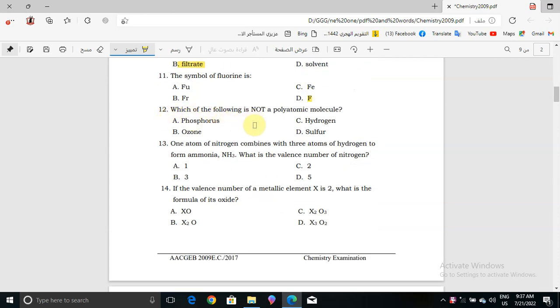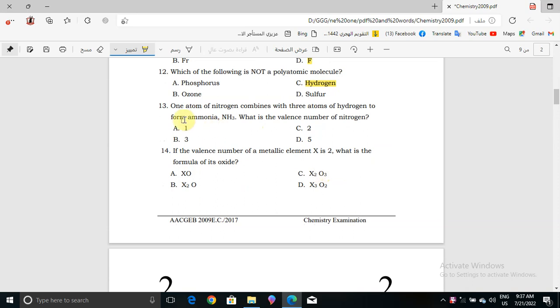Which of the following is not a polyatomic molecule? We have here phosphorus, ozone, hydrogen, or sulfur. Phosphorus is P4, ozone is O3, hydrogen is H2, sulfur is S8. That means phosphorus, ozone, and sulfur are polyatomic molecules, but hydrogen is a diatomic molecule. So choice C is not a polyatomic molecule.